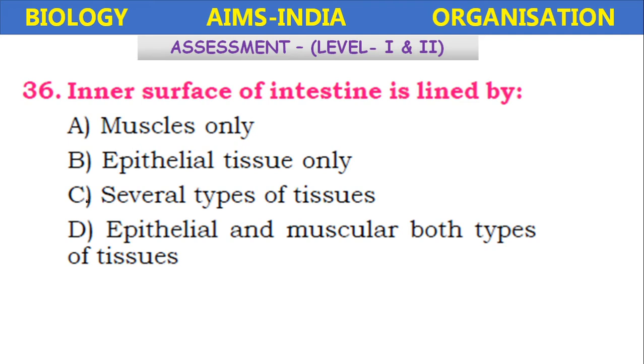Inner surface of the intestine is lined by muscles only, epithelial tissue only, several types of tissues, epithelial tissue, muscles, both of these tissues. Inner surface of intestine is lined by epithelial tissue only.